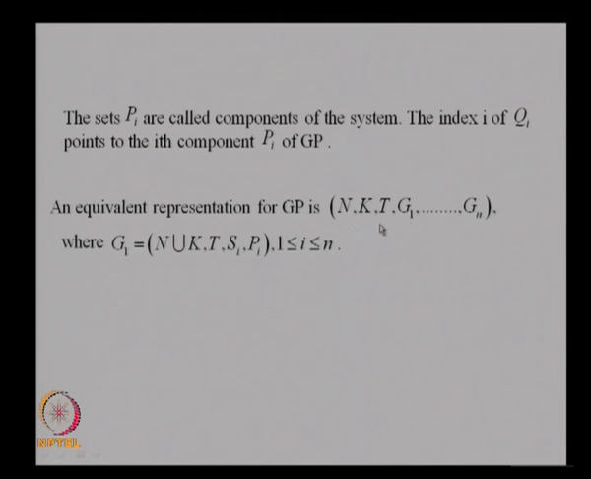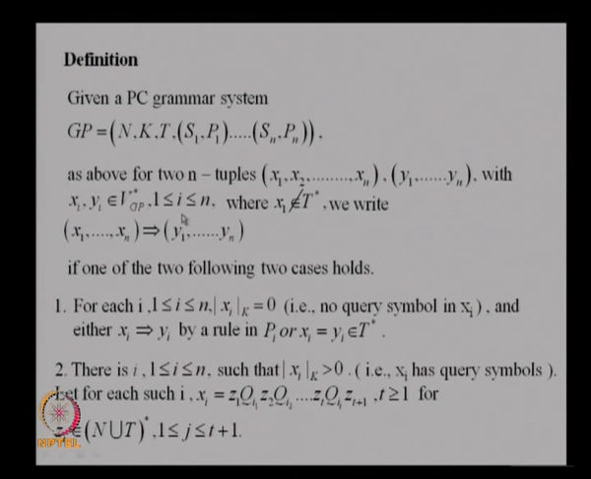The equivalent representation is also like this. Instead of P_1, P_2, ..., P_n, S_1, P_1, S_2, P_2, ..., S_n, P_n, you can also have G_1, G_2, ..., G_n, where G_i is (N union K union T, S_i, P_i). Given a PC grammar system like this, how do you define derivation in this case? So, you have n strings, and an ID, instantaneous description, consists of n strings. From this the next ID is y_1, y_2, ..., y_n. How do you get this?